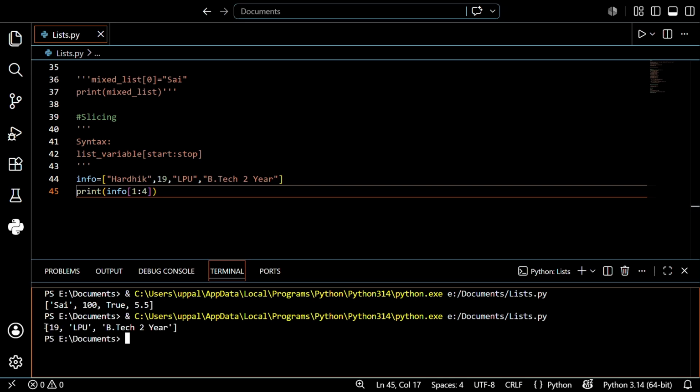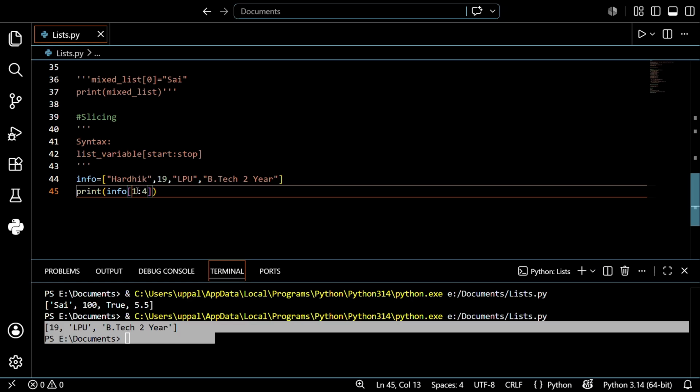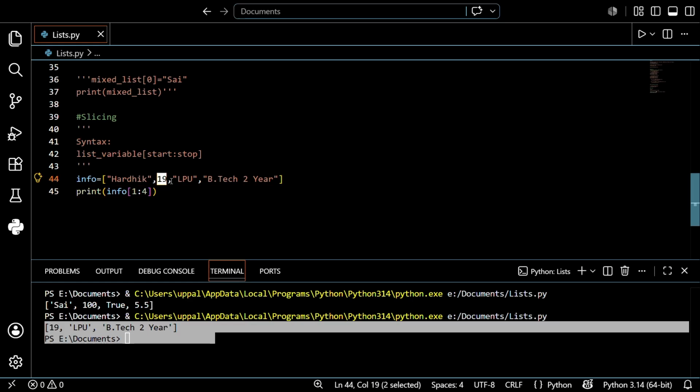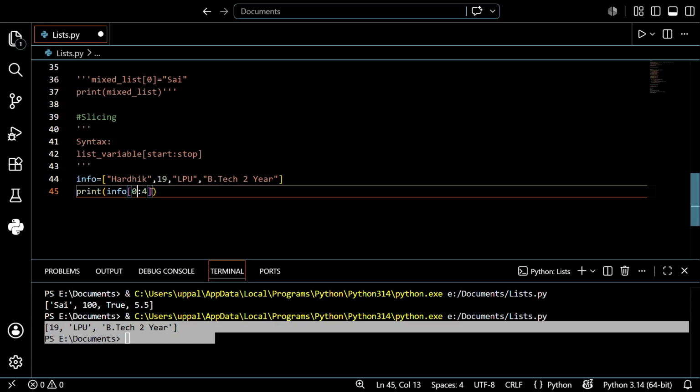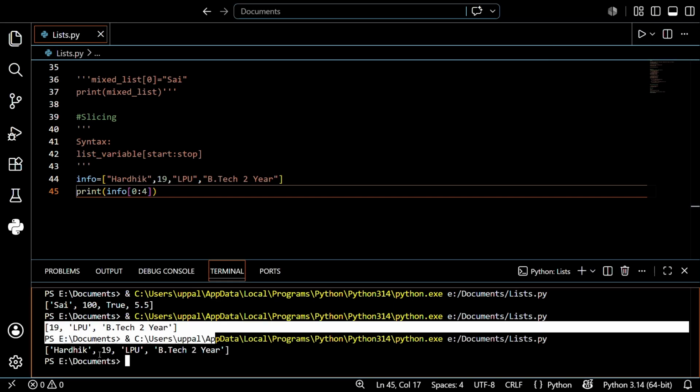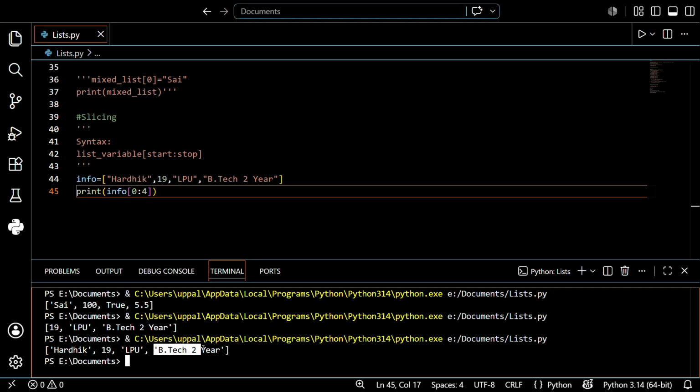See, it was printed. See what is happening here. The 1. What is the 1? 19. So I want to print from starting to ending, so 0. With a for loop we can see the answers sequentially, but by using this slicing method we're just printing the list of a particular range. So let's see what will be the output. Just run this. After this, run this. See, it shows my name, my age, my college, and the particular year I'm studying. So this is what we're discussing.